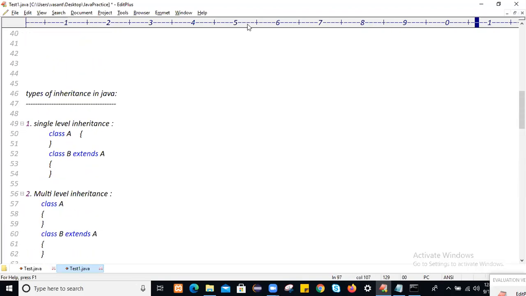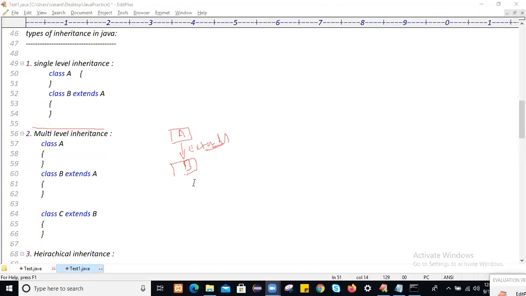Like that, I will draw the diagram. So this is class A, and this class B is inheriting class A. This is the diagram for single level inheritance. You can draw this diagram for single level inheritance. So we'll go with multi-level also.